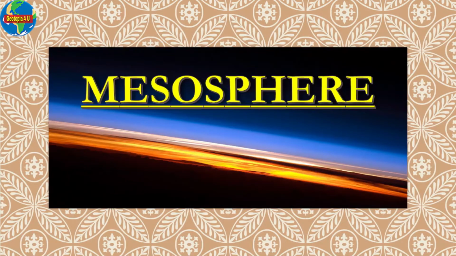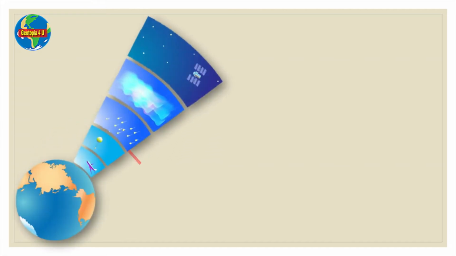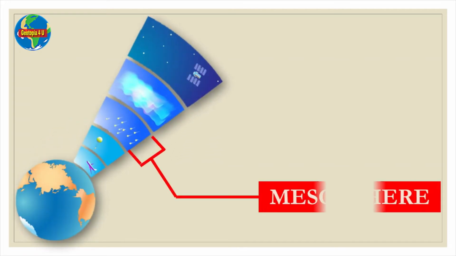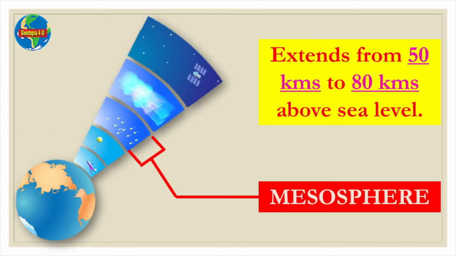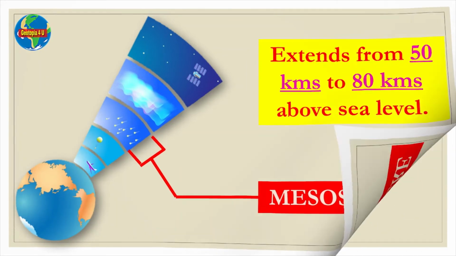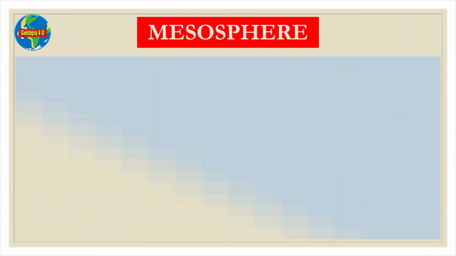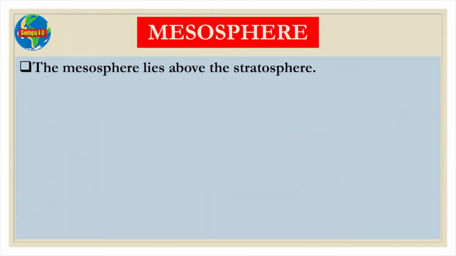Now we will have a look at the mesosphere. The layer indicated by red lines in this picture is the mesosphere. It extends from 50 kilometers to 80 kilometers above sea level. The mesosphere lies above the stratosphere.